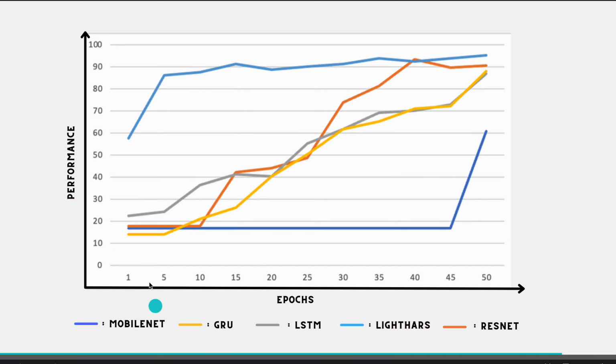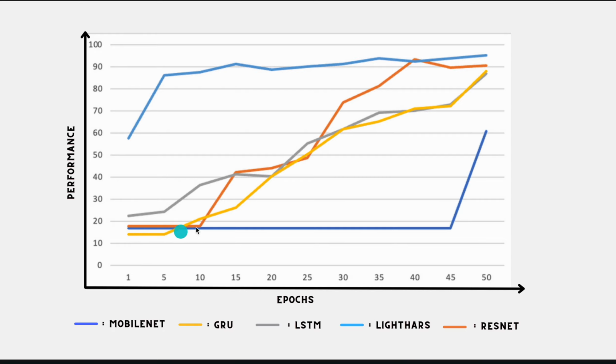Now second is GRU versus Light HRS. GRU gives continuous performance epoch per epoch, but the GRU result at the 35th epoch is close to the first epoch of Light HRS.